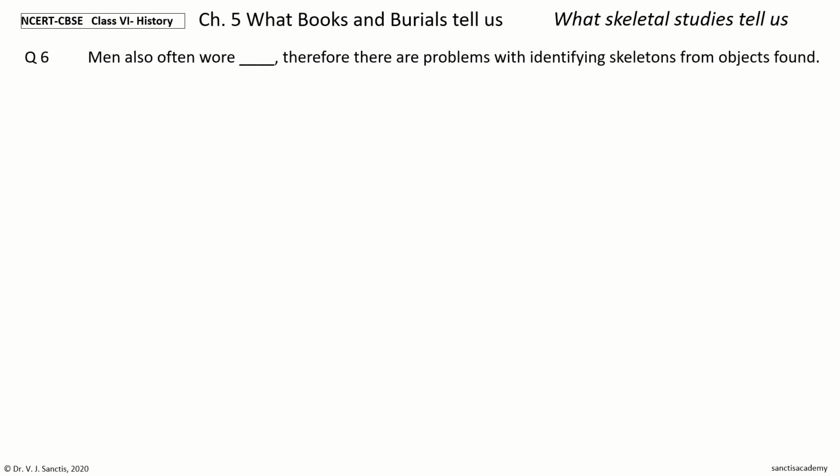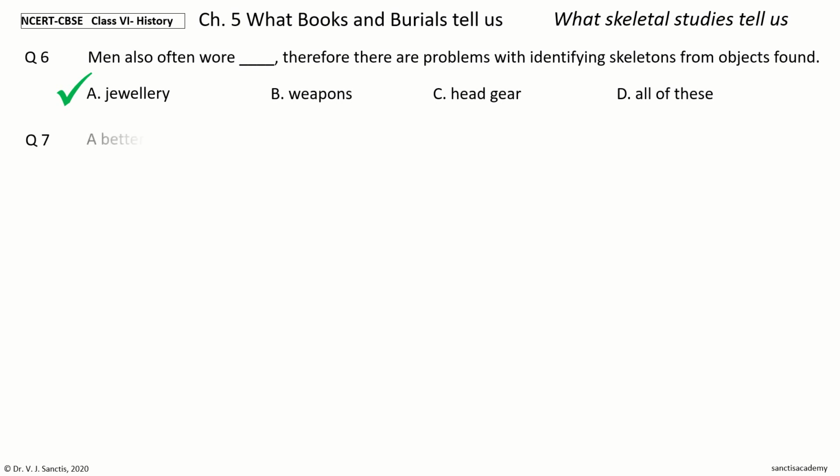Next question 6. Men also often wore dash. Therefore, there are problems with identifying skeletons from objects found. The options are jewelry, weapons, headgear, all of these. Your time to choose. And the answer is jewelry. So, men also often wore jewelry, therefore, there are problems with identifying skeletons from objects found.